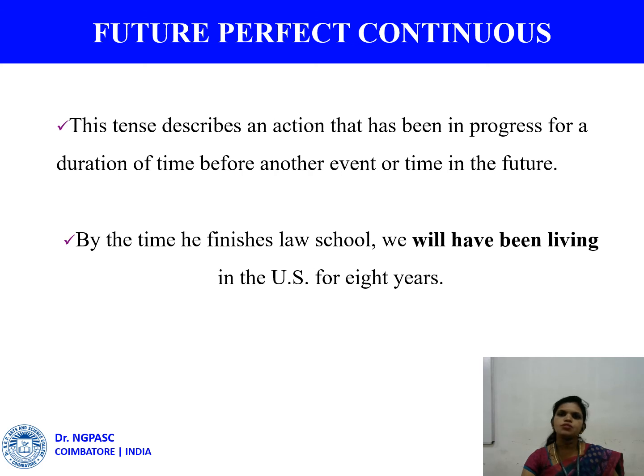And we use the future perfect continuous tense in order to refer to an action that will start in the future, continue for some time in the future, and we will never know when the action will get over. Example, by the time he finishes law school, we will have been living in the US for 8 years. Our action of living will start only in the future, and it will go on for some time in the future. But nobody knows when it will get over. And one more thing, it has become outdated. So we use only simple future tense instead of future perfect continuous.